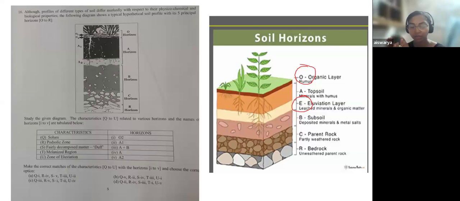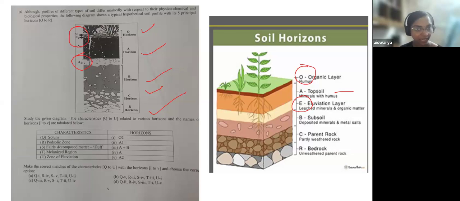So when you compare this soil horizon with that given in the question paper, you can see the presence of the O horizon, the A horizon, B, C, and R. The E is not being given here. Instead of E, it is given A2. You can see A2 here. And also, the O horizon we divided into O1 and O2.